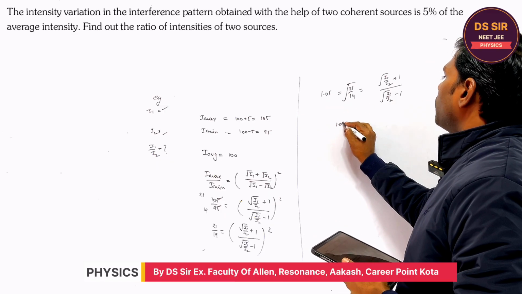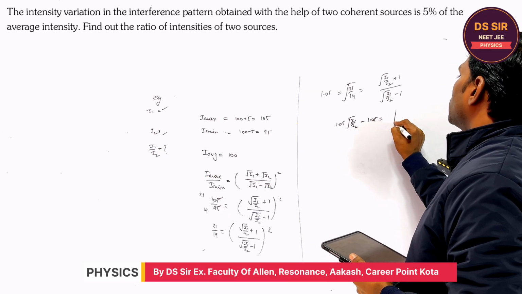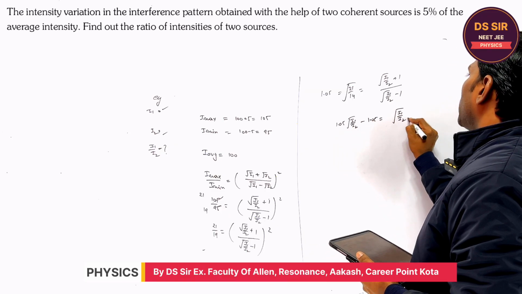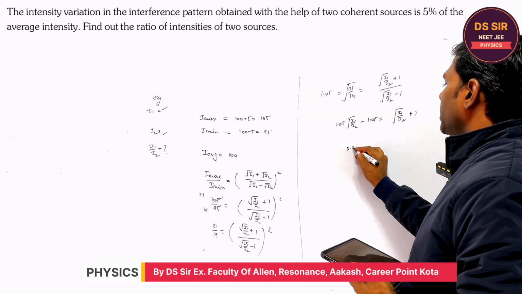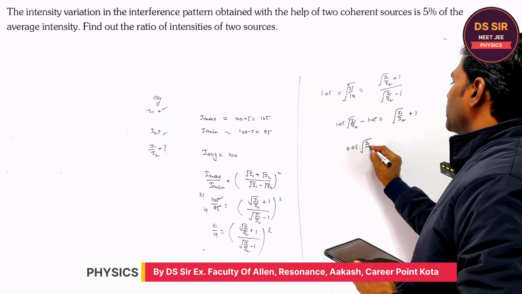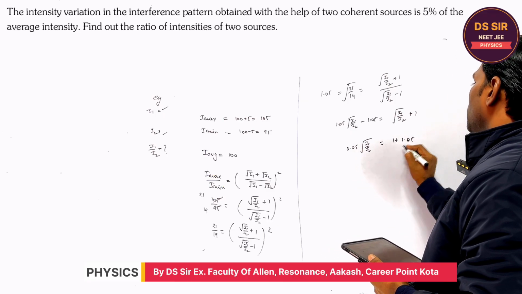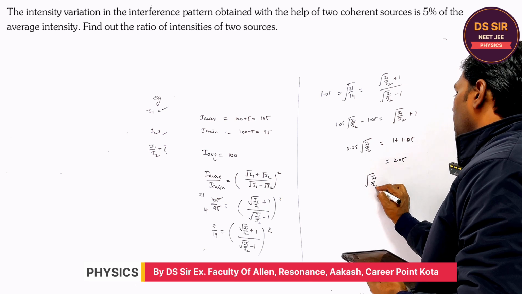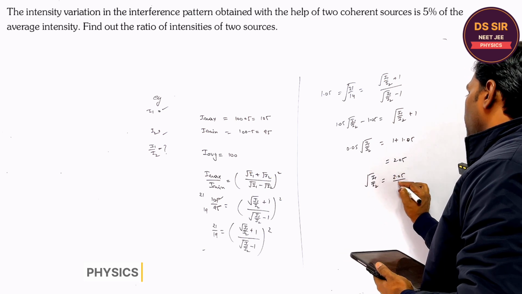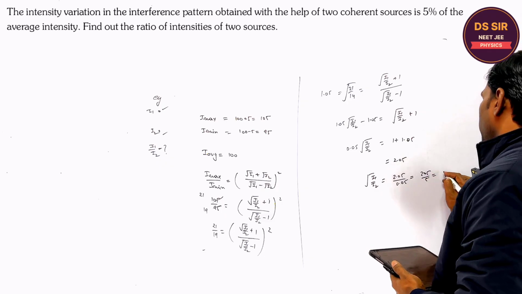So 1.05 times root I1 upon root I2 minus 1.05 is equal to root I1 upon root I2 plus 1. So when it is subtracted, it is 0.05, right? Is equal to 1 plus 1.05, so 2.05. So root I1 upon I2 is equal to what? 2.05 upon 0.05.